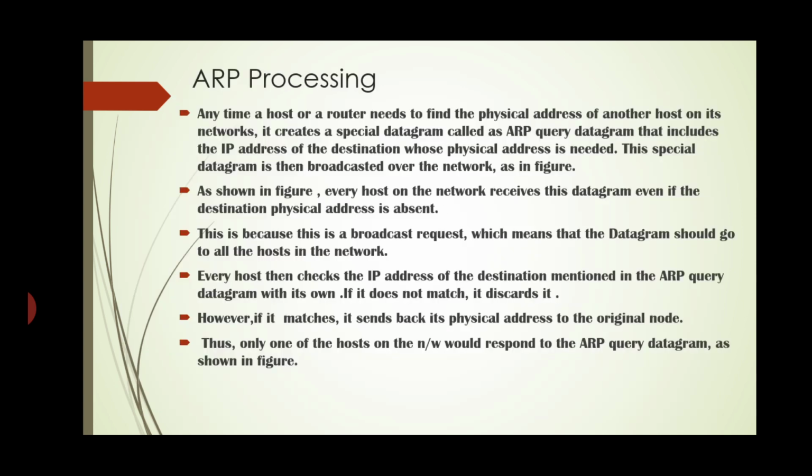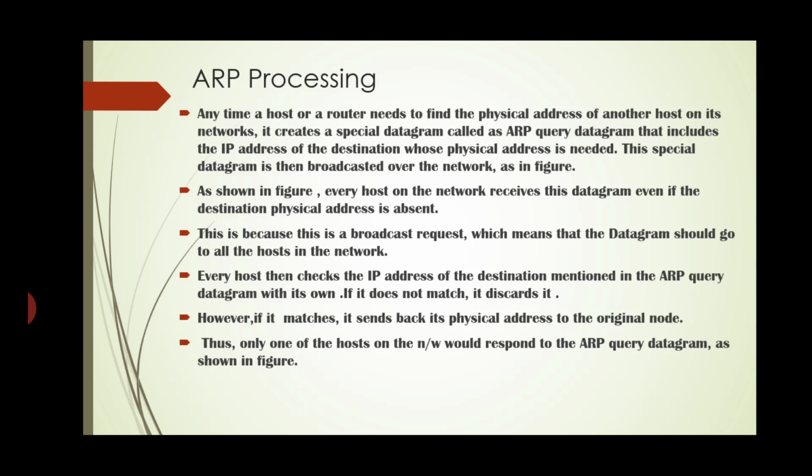The explanation is given here. The sender sends the IP address of the host whose physical address they want to find out, and this IP address is broadcasted. This broadcasted message is received by every host on the network, and they match that IP address with their own.